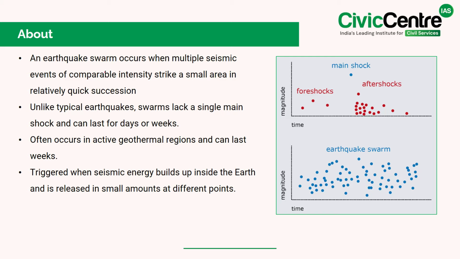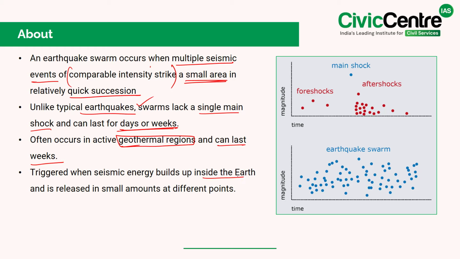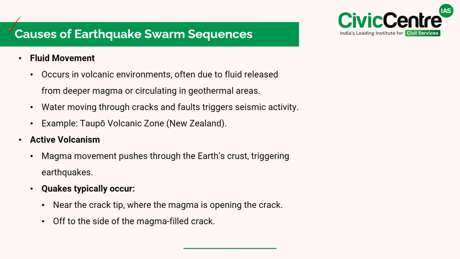Know that it occurs when multiple seismic events of comparable intensity strike a small area in quick succession. Unlike typical earthquakes, swarms do not have a single main shock and can continue for even days or weeks. And they are most commonly found in active geothermal regions and are triggered when seismic energy builds up inside the earth and is released gradually at different points. Now, let's understand the causes of earthquake swarm sequences.